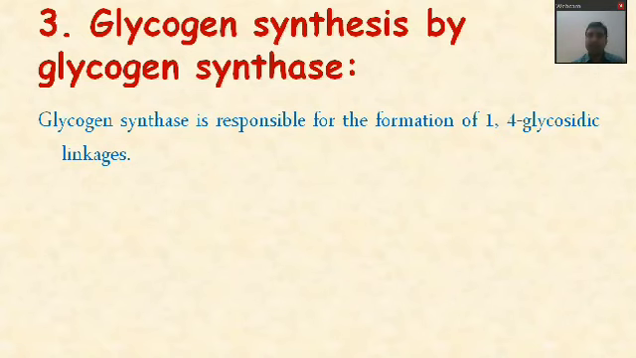If the bond is 1,4, it will form the horizontal or linear type of chain. If the bond is 1,6, then there occurs formation of branching. At that time, the chain elongation is in the vertical way.